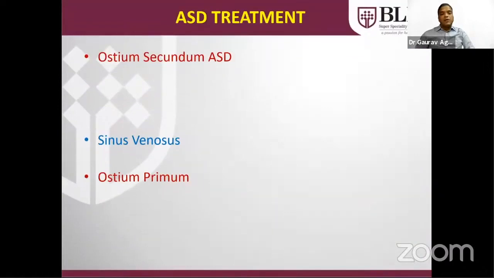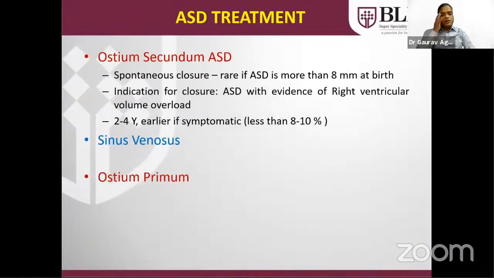Regarding the modes of treatment of ASD, ostium secundum ASD is the most common. 70 to 75% of ASDs are ostium secundum, and spontaneous closure of ostium secundum ASD is very rare if the size is more than 8 mm at birth. Closure is indicated whenever ASD is there with right ventricular volume overload. The ideal age for closure of ostium secundum ASD is 2 to 4 years. And earlier, as I told you, in the infant age group, if the patient is very symptomatic, it can be treated at that time also.